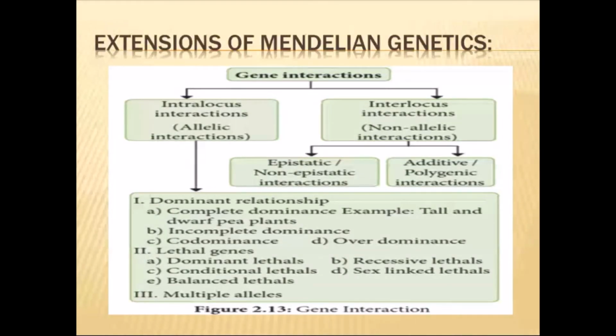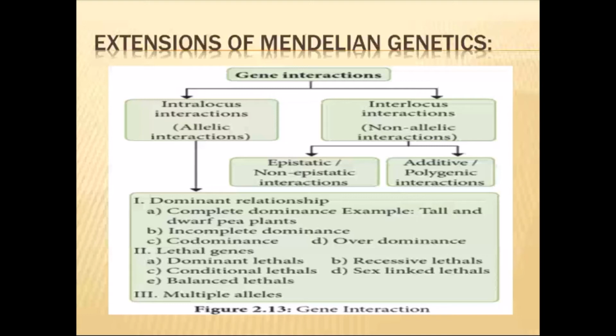Incomplete dominance: just imagine capital T is for tallness, and capital Y is responsible for color. Just imagine capital W is there and capital Y also there. Among these, any one dominant allele is inherited or expressed, that is called incomplete dominance.